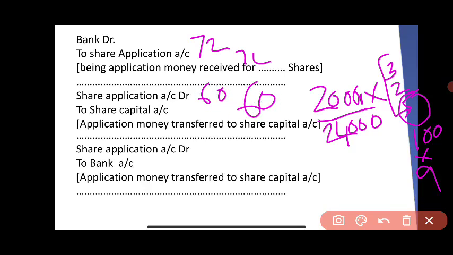Then third, a refund of excess application money. Share application debit to bank account, 4,000 into 3, 12,000. So out of 72,000 application money received, 60,000 is transferred to share capital and the balance 12,000 is refunded. It is given as refund, share application debit to bank account.